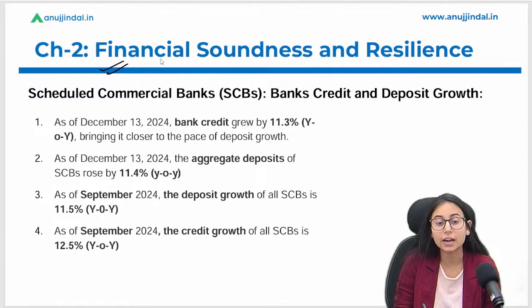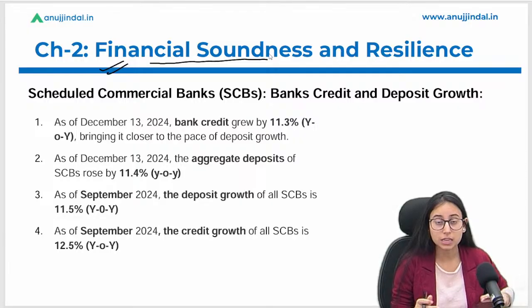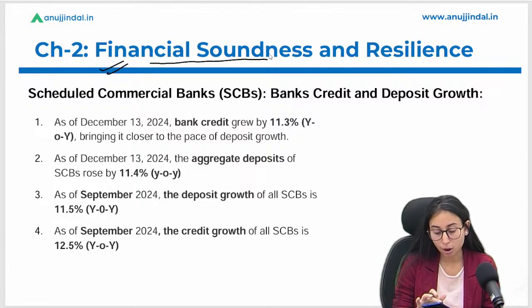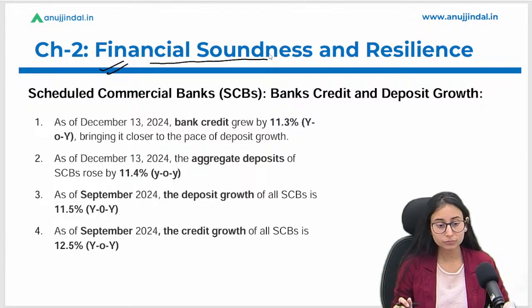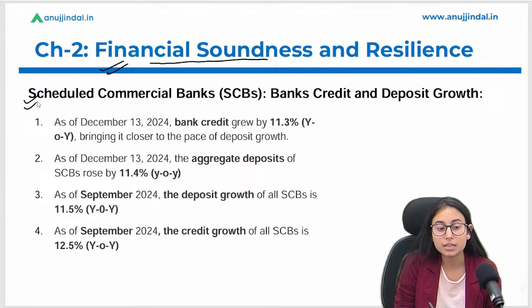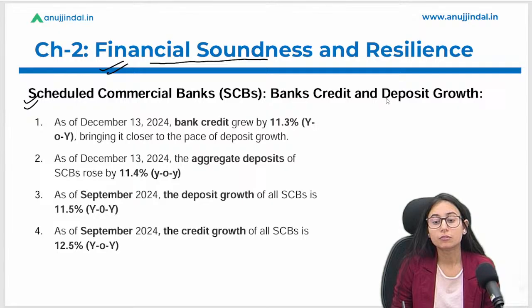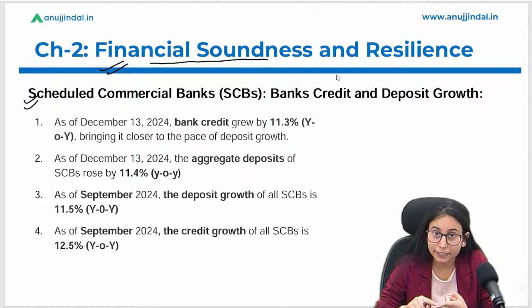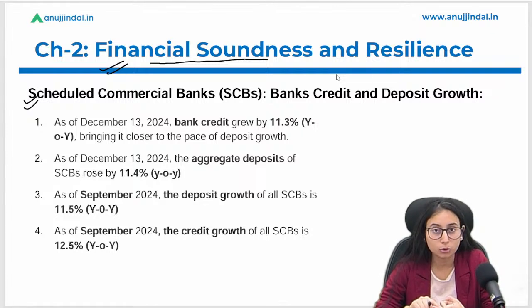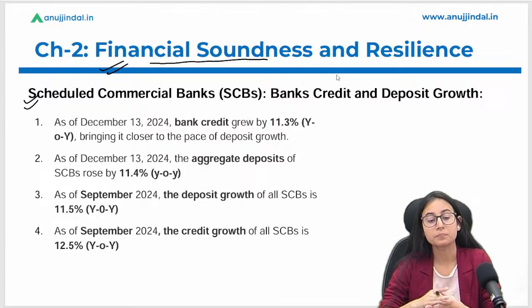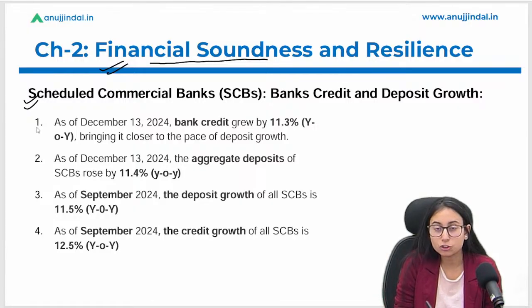Let's begin with the first chapter, that is financial soundness. As the name tells you, it talks about financial soundness. Whenever we talk about financial soundness, we talk about banks and financial institutions, and hence we are discussing the scheduled commercial banks. We are going to discuss various metrics. For example, credit growth, deposit growth, provisioning coverage ratio, and liquidity coverage ratio. All these metrics are very important from the conceptual point of view and from the factual point of view. So let's discuss each point one by one.